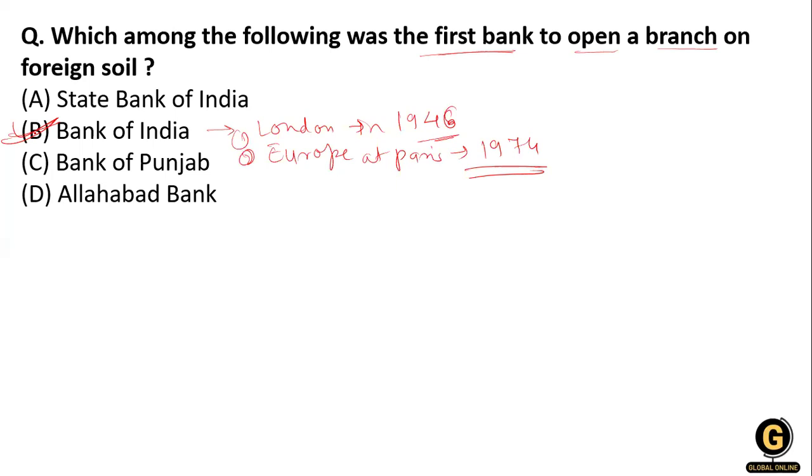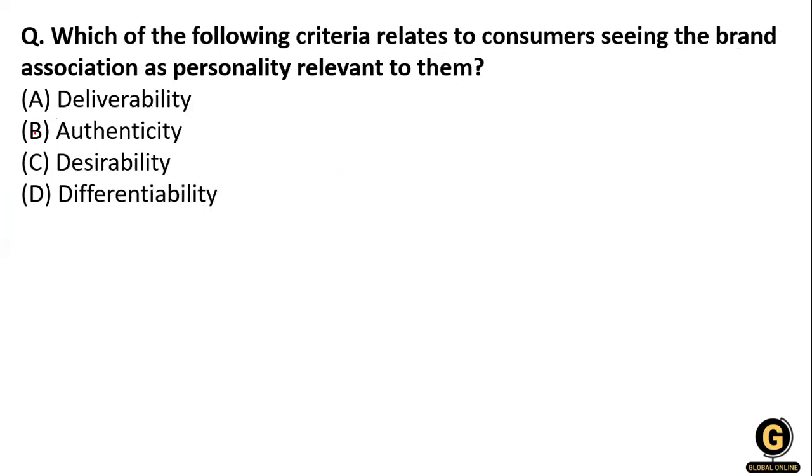Clear? So the next question: which one of the following criteria is related to the consumer seeing the brand association as a personality related to them: desirability or differentiability? The right answer for this question is option C, desirability.